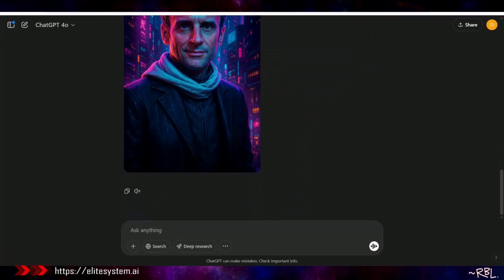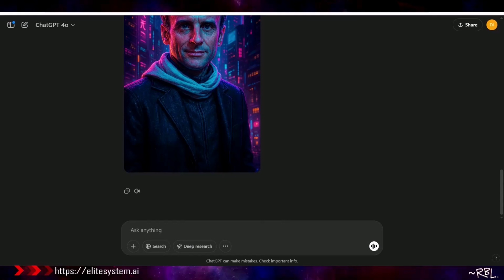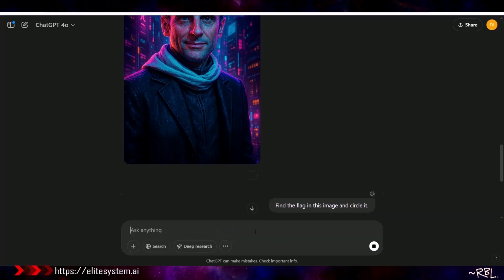Now what I'm going to do, let's attempt to do something. And that is the third one here. It says solve a visual puzzle. Upload a photo of a messy desk and says find my keys in this image and circle them. You know what I'm going to do? Let's try something different, which is I have a picture of the White House here. So what if I put the White House right here? And the White House has a flag on top. So find the flag. How about this? Find the flag in this image and circle it. And circle it because it's just one, right? Let's see if this works out.